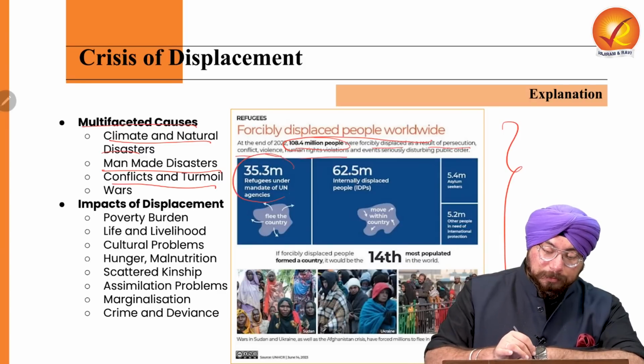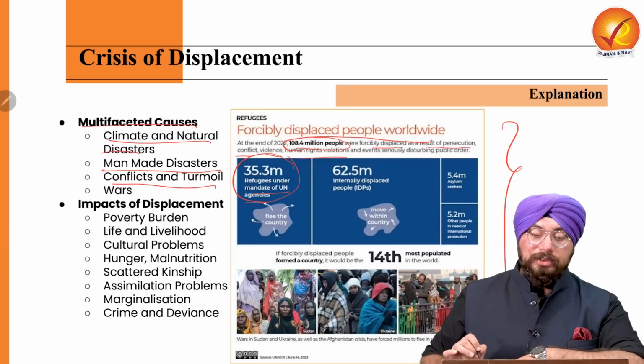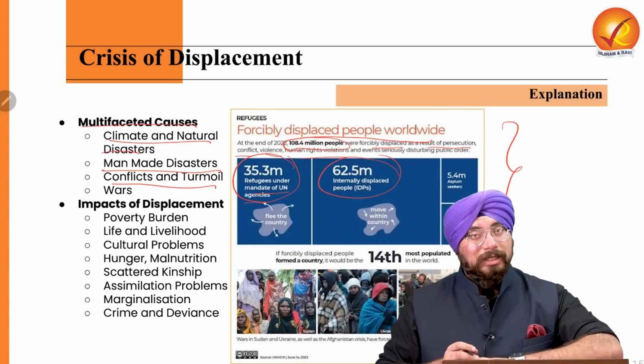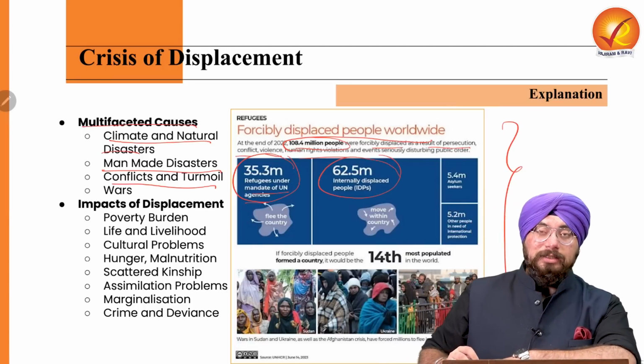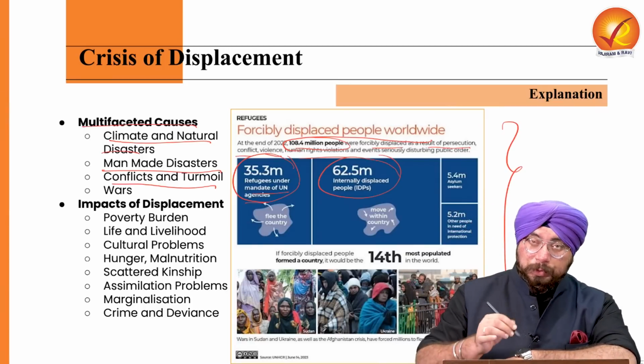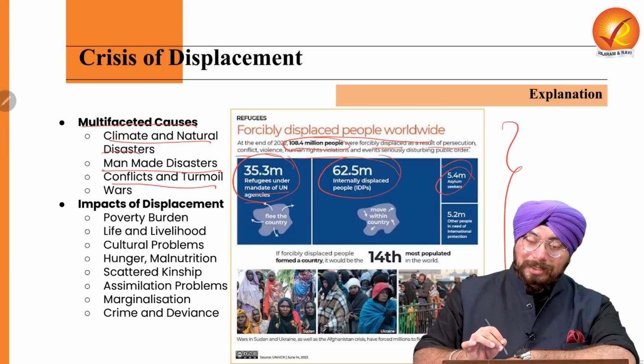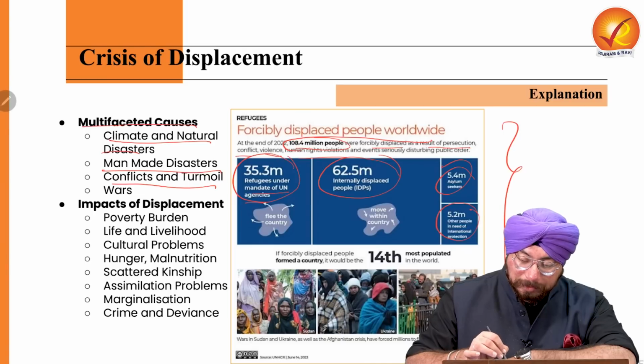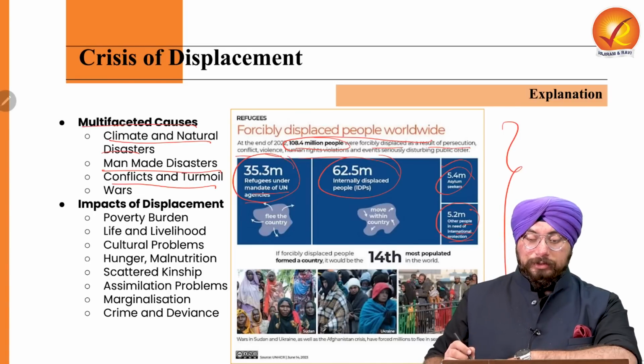Close to 35.3 million people are refugees under the mandate of UN agencies. Close to 62.5 million people have been internally displaced. Close to 5.4 million people are asylum seekers. Close to 5.2 million people are in need of international protection.